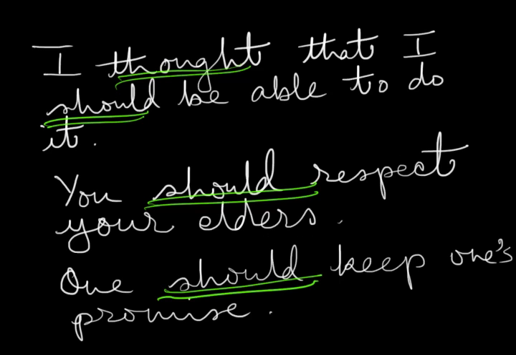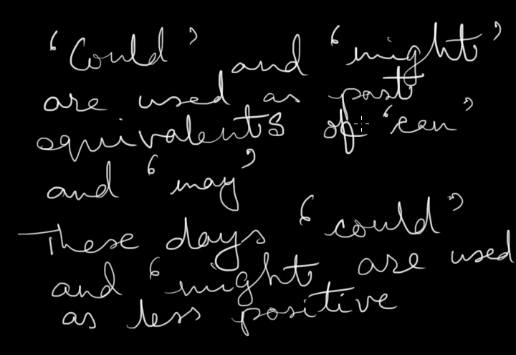Let us move on to the next segment. Now, could and might. These are used as the past equivalents of can and may. Again, these are modals. Now, students, we should remember one thing, that these days could and might are used as less positive versions of can and may.